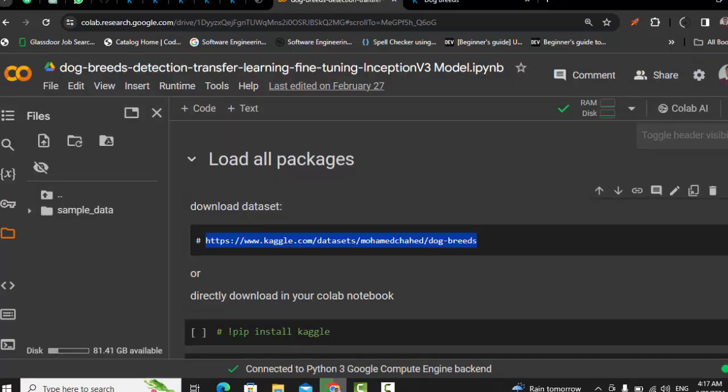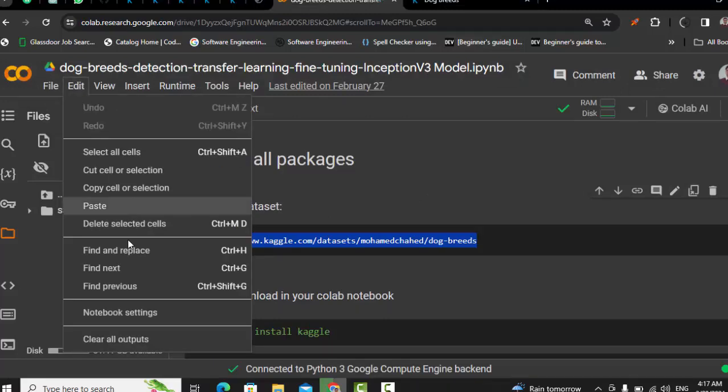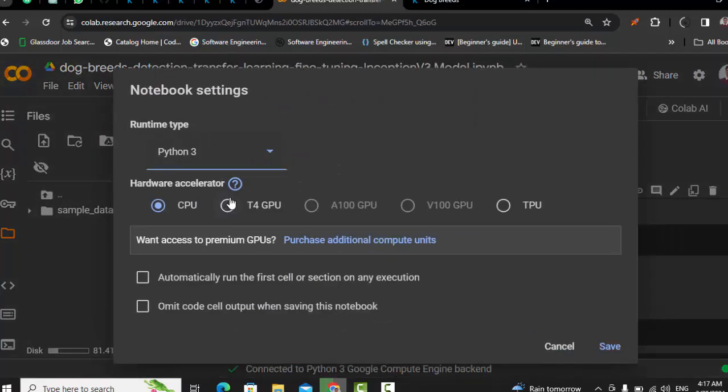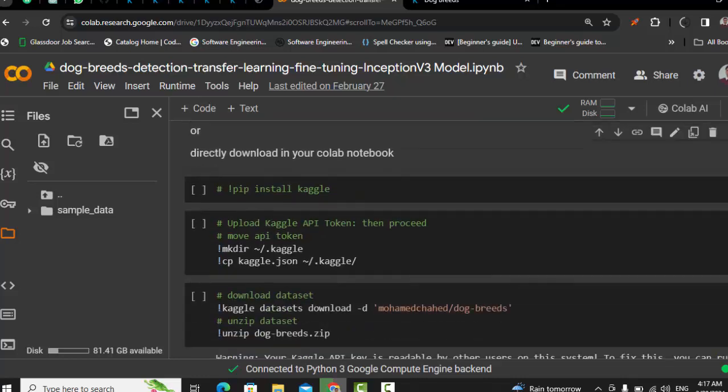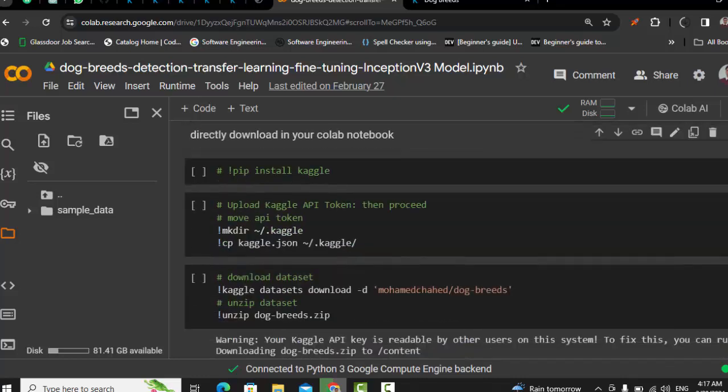I have opened Google Colab, and there I'll show you how you can download this data directly in your Colab. Before proceeding, the first thing you have to do is go to Edit, within Edit go to Notebook settings, and there select GPU. It will speed up the performance of the model. But I'm not going to use it because I'm using a pre-trained model.